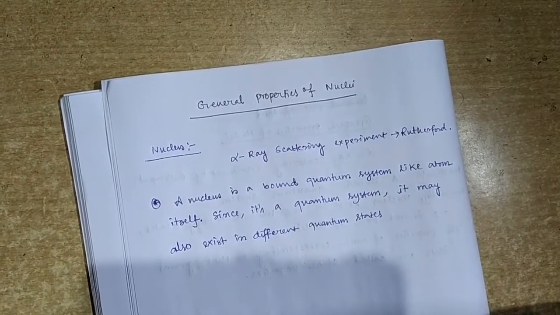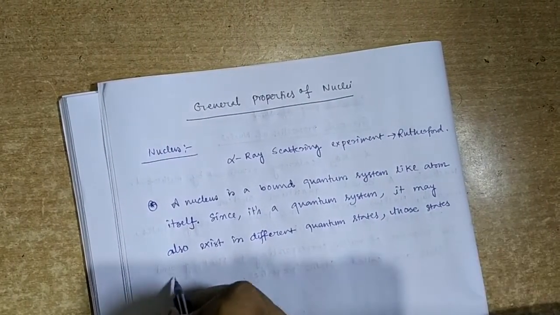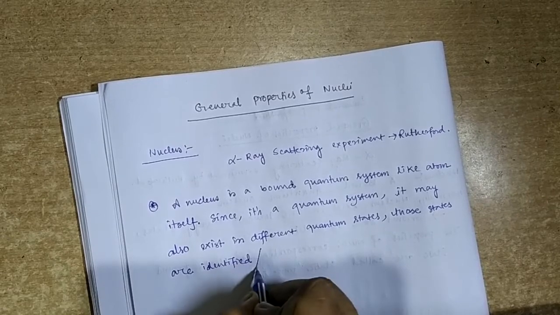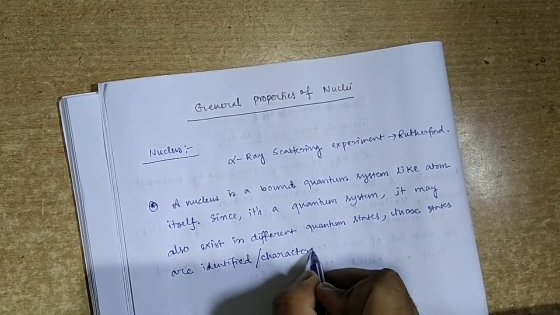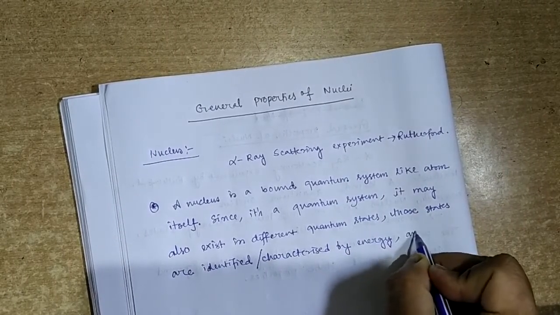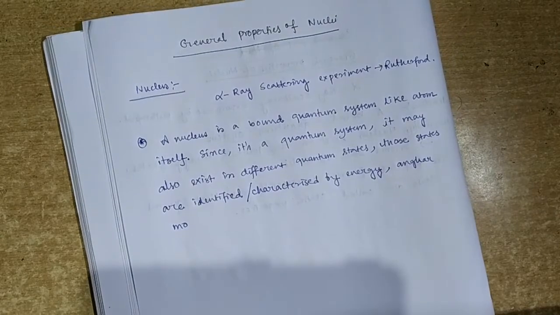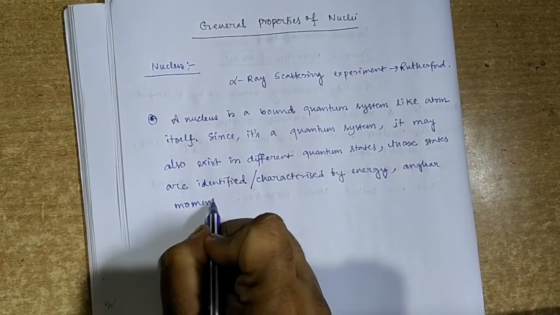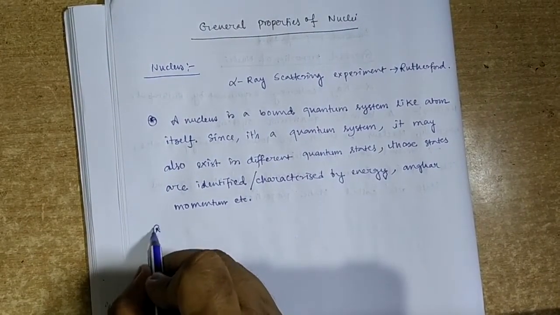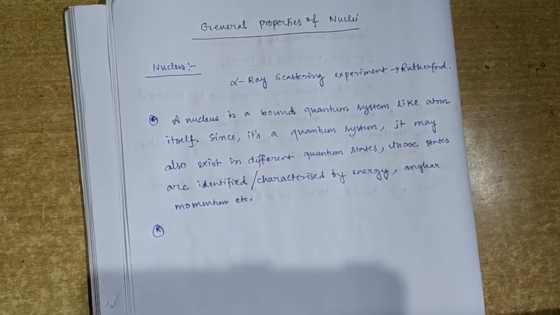Okay, and those quantum states are identified or characterized by energy, angular momentum, etc. Now basically the nucleus exists in a ground state, and the properties of the nucleus corresponding to that ground